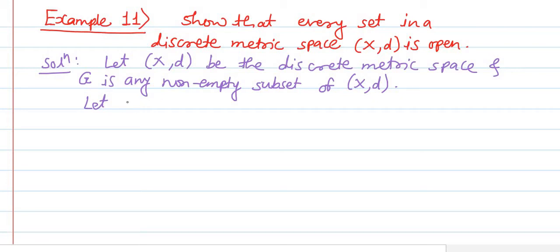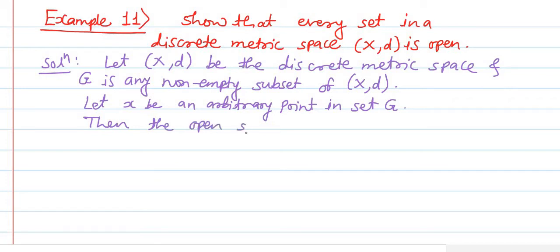Let x be an arbitrary point in the set G. Then if we consider the open sphere S r of x with r less than or equal to 1, centered at x, and recall the definition of the discrete metric, there is only one point at a distance less than 1 from the point x, and that point is x itself.